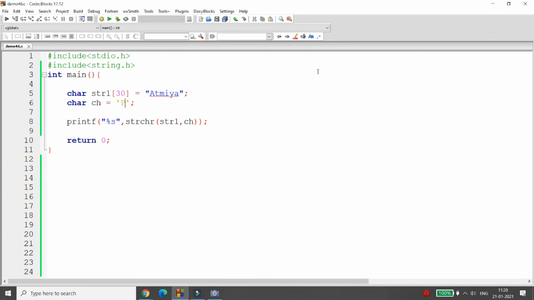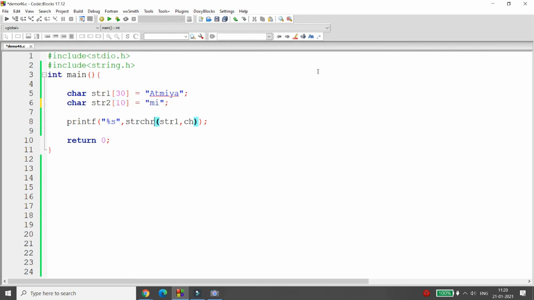Sometimes people say, sir, can I pass a string over here? For example, mi. If mi is matched, then I want to retrieve the value. As you all know, a string is a collection of characters, so I need to declare an array over here. So I'm writing here str2, for example, str2[10].